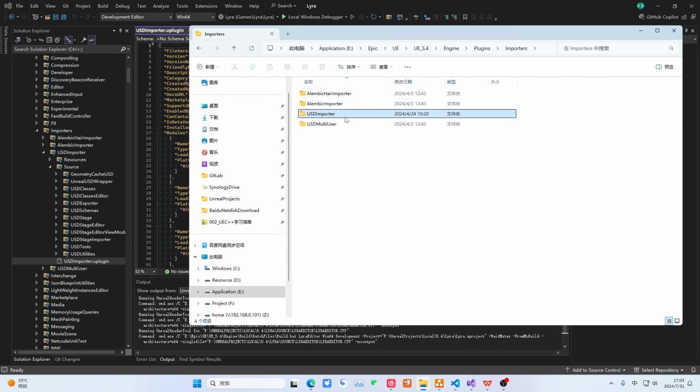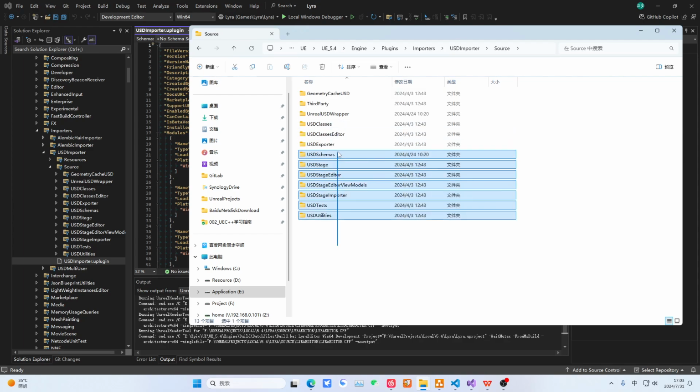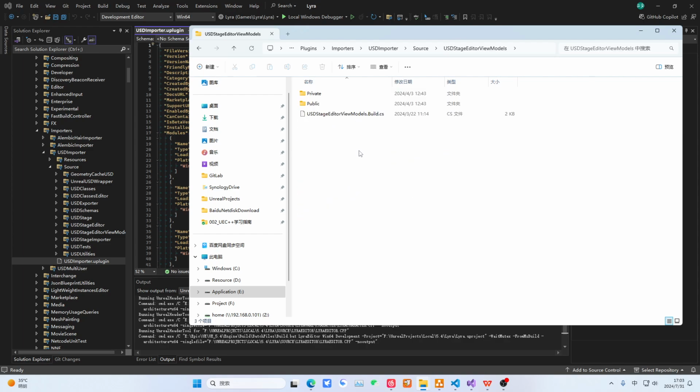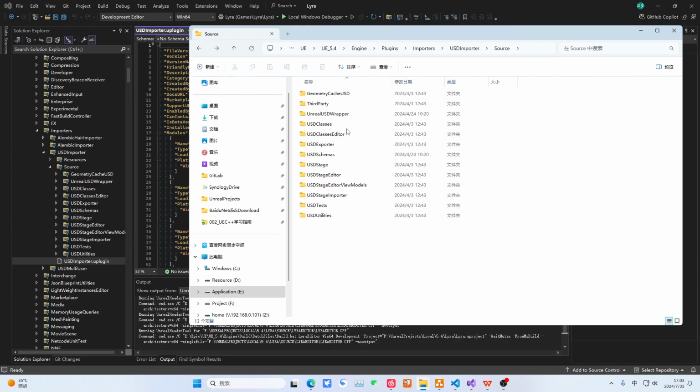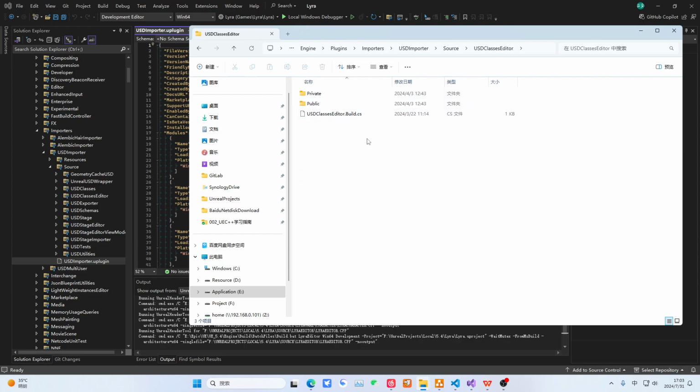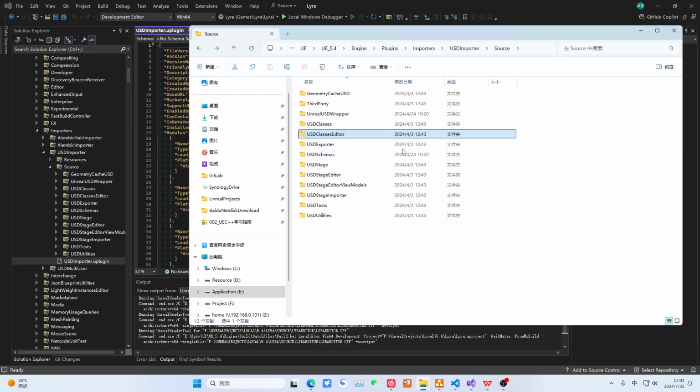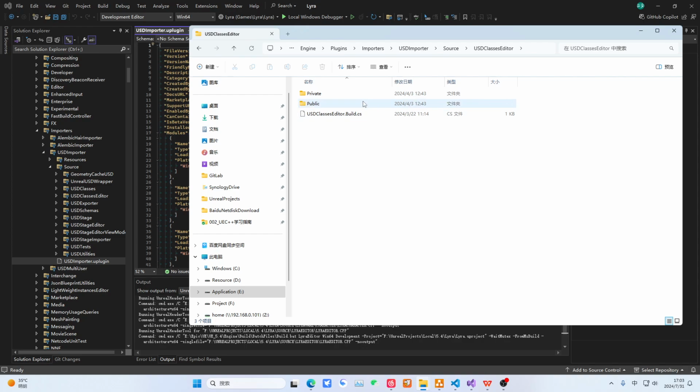Plugins, then Source has so many folders. You will find that every folder has a Build.cs. This proves they are all modules. You know what I mean, right? These are the resources within these modules. Okay, so this is called an engine plugin. So what is an engine module? Pay attention. This module is a module of the engine plugin. It is not an engine module. It is a module of the engine plugin.